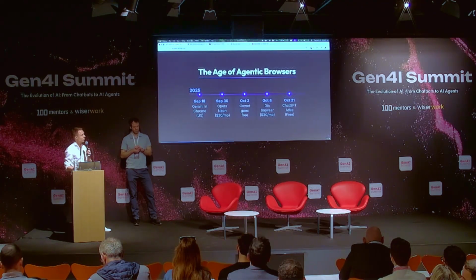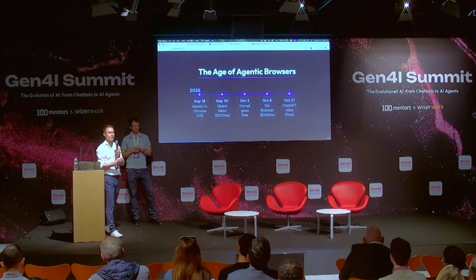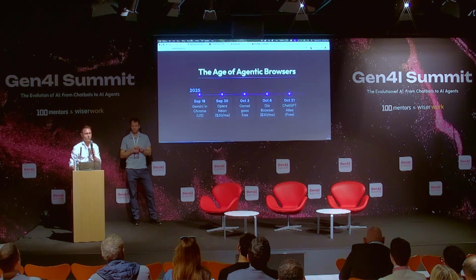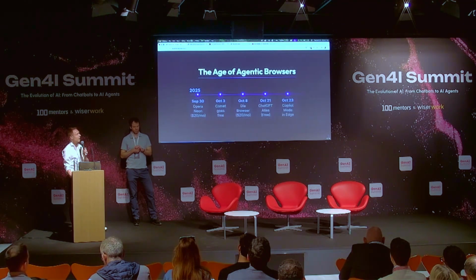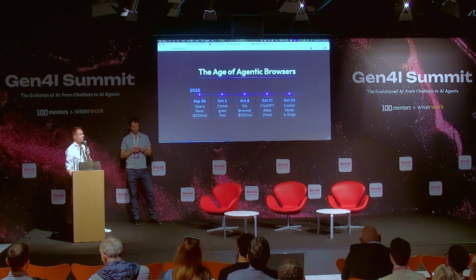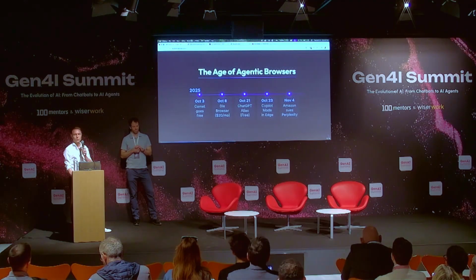Then just recently, at the end of October, ChatGPT Atlas came out. That's probably the most famous example to date. If anyone has heard about agentic browsing, it's probably because of ChatGPT Atlas. And then also in Edge, Microsoft's browser, they started introducing AI features. And now that brings us to November. We're getting really close to today.